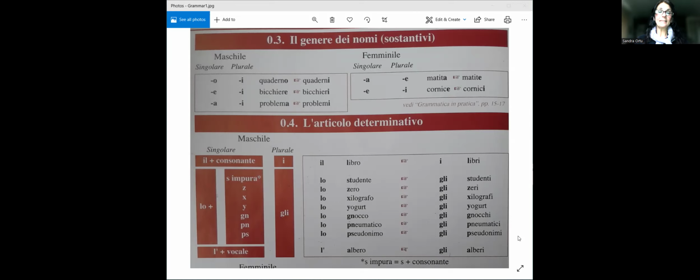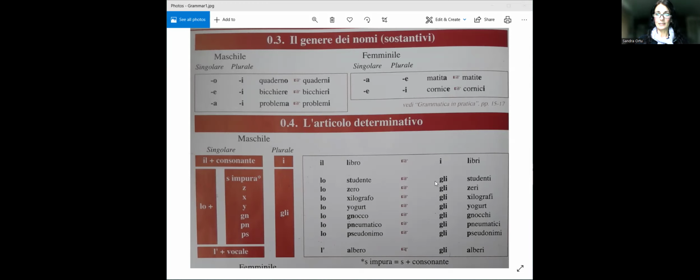At the very beginning of learning the language, you also study something called in Italian articolo determinativo, which is a definite article. In English, there is only one definite article, which is the. In Italian, as you can see, I don't know, we like variety, obviously.